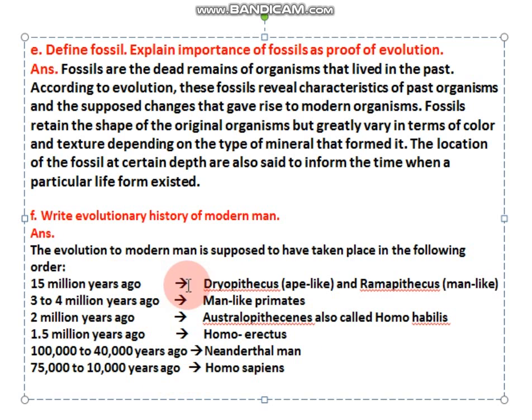15 million years ago Dryopithecus and Ramapithecus were there supposedly. Then 3 to 4 million years ago man-like primates formed, and then 2 million years ago Homo habilis formed. Then 1.5 million years ago Homo erectus formed. Then 100,000 to 40,000 years ago Neanderthal man, and then the modern man Homo sapiens came into existence 75,000 to 10,000 years ago. This is the evolutionary chart. Okay, so these are your answers for lesson number 1.